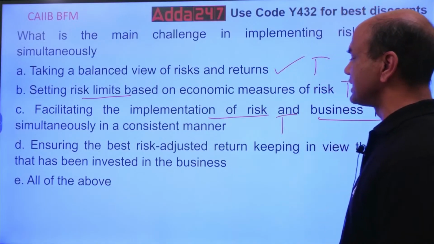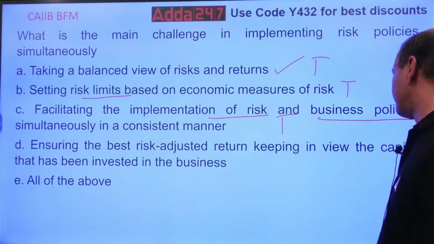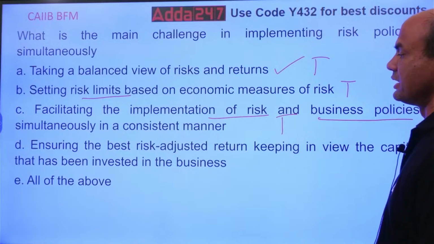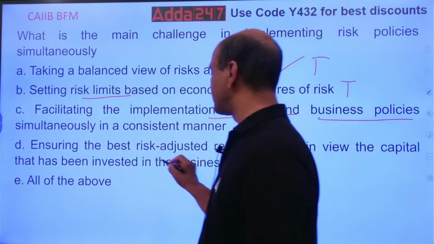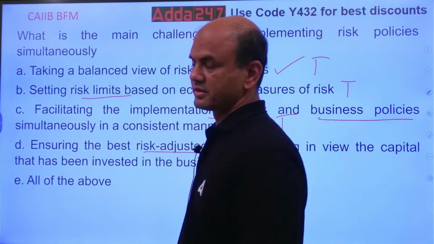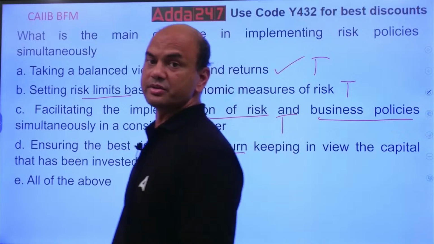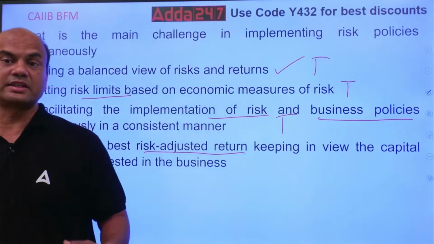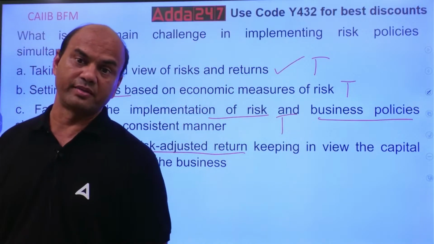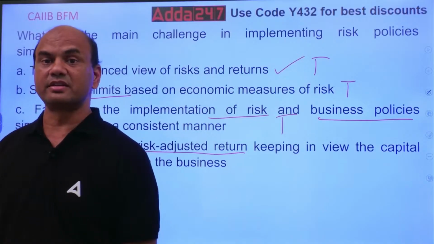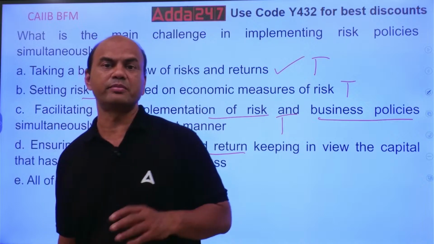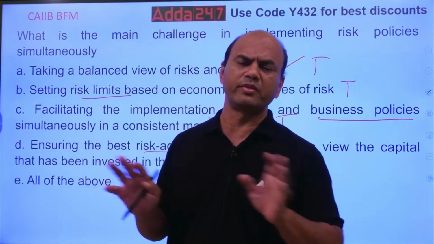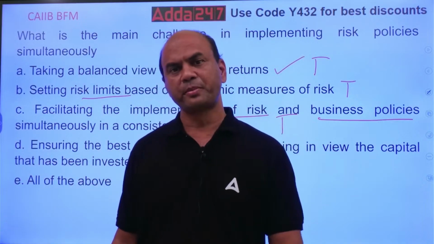Ensuring the best risk adjusted return, keeping in view the capital that has been invested in the business. It means ensuring that the risk capital which I am having is best invested, so I get better returns. See here, what is the main point of any business which you do?